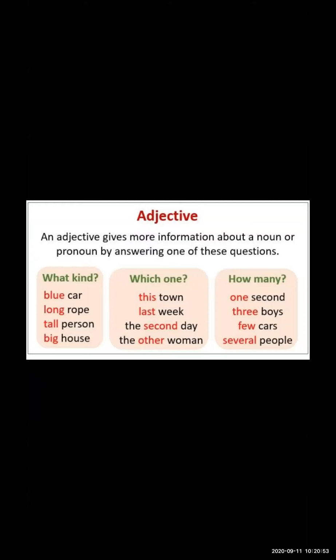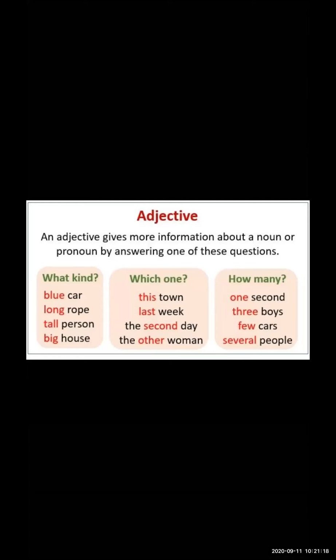When you get the answer, that is the adjective of quality. So here are the examples: blue car, long rope, tall person, big house.